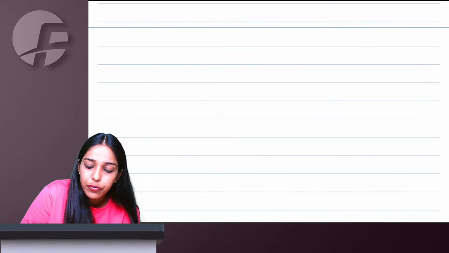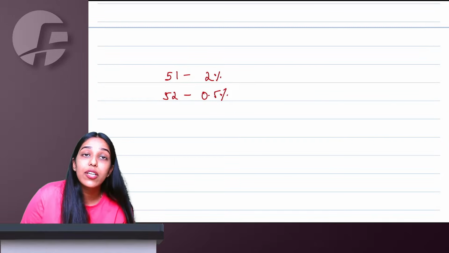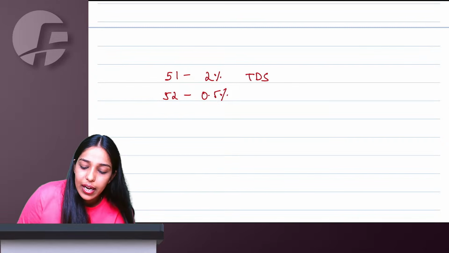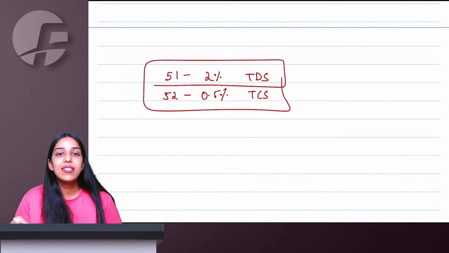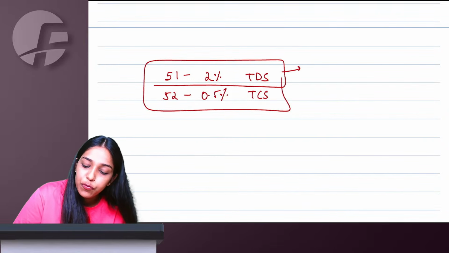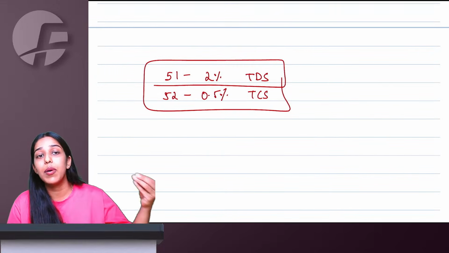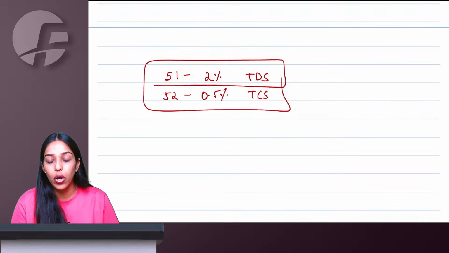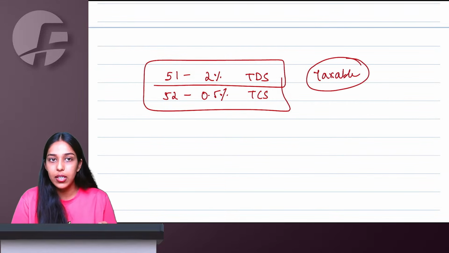Right, ma'am. Then 51 double, 52 half. So section 51 is double, TDS, and section 52 is 0.5 percent TCS. For both, if the supply is exempted, nil rated, non-taxable, or RCM supply, TDS and TCS will not come. Only for normal taxable supplies do the provisions of TDS and TCS apply.